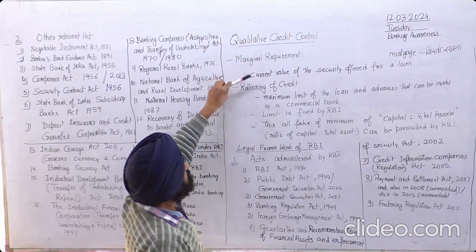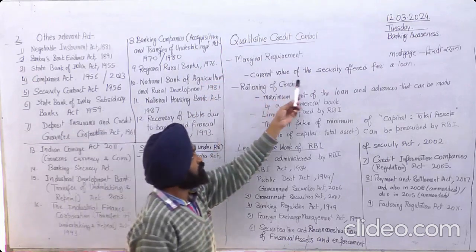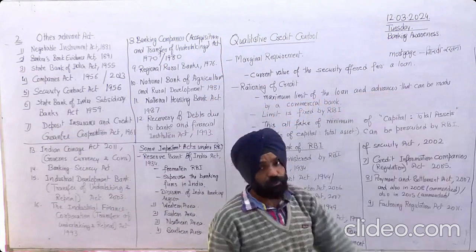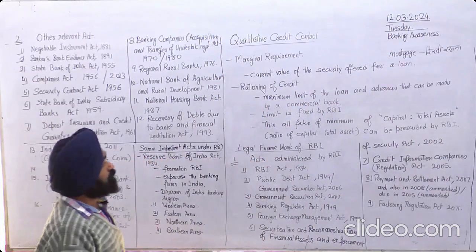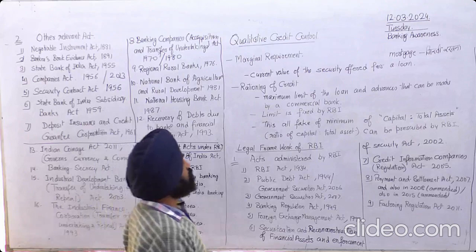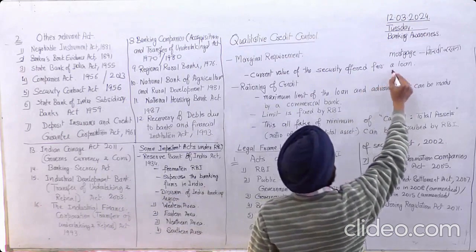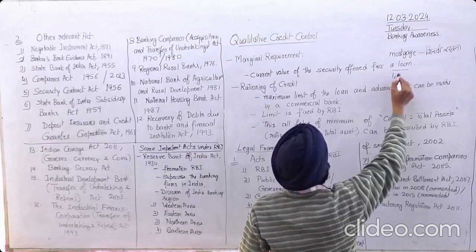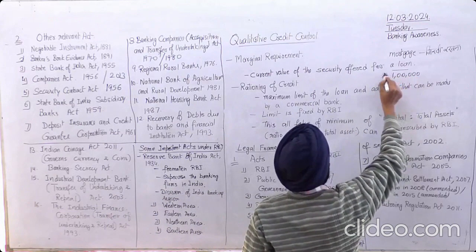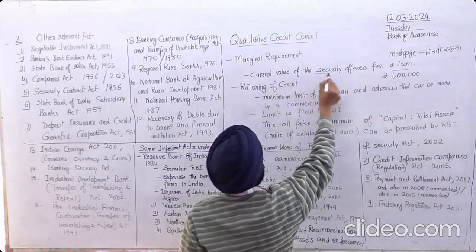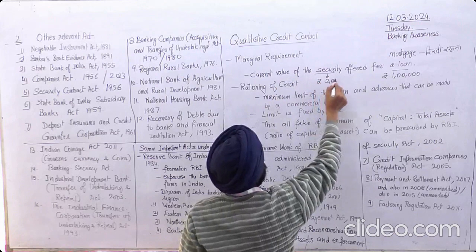In definition, we will say it is the current value of security offered for a loan. In simple words, if we want a loan of 1 lakh rupees, then we have to put up a security, suppose 2 lakh rupees.